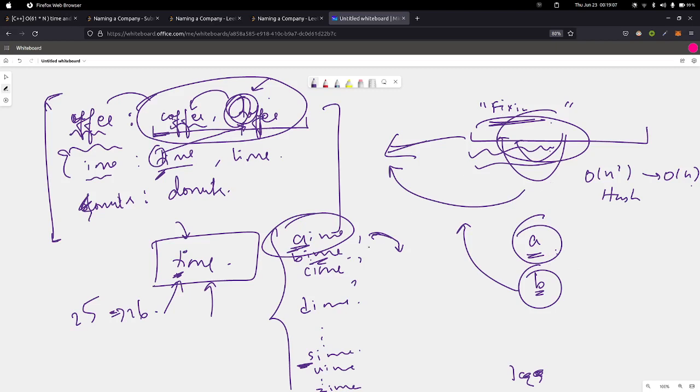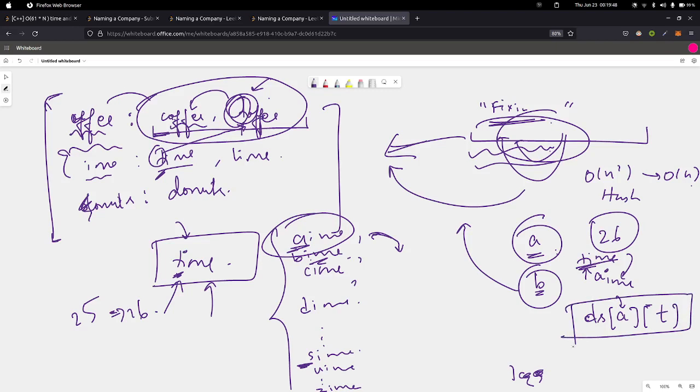So similarly we will fix all the possibilities. There are 26 possibilities, and for each possibility we'll check. So let's say we are at A and we want to convert TIME to AIME. We can only convert this if there was a string before in the previous groups which had A as the starting letter, and this is an important thing, it doesn't have T anywhere in its group. So now I think it's clear why we need this data structure, right?